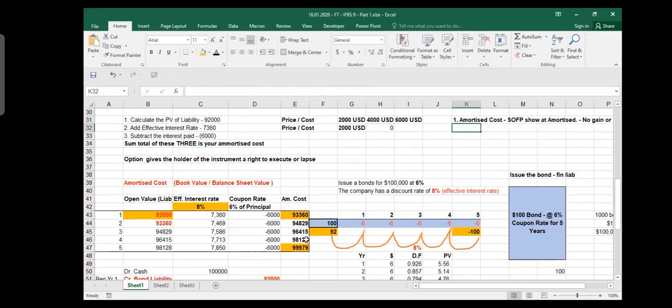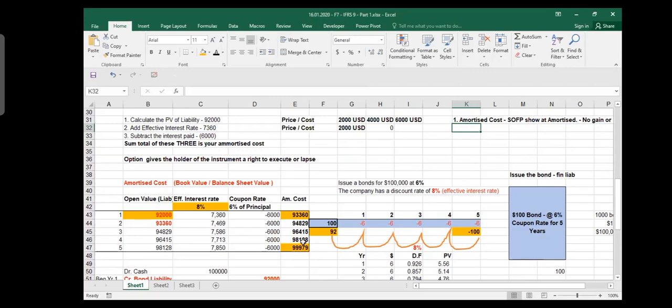I said that in case of amortized cost, there is no gain or loss. Why? Because you are not comparing it with the market. You only make a gain or loss when you compare. What is gain or loss? Gain or loss means in my balance sheet it is 100, in market it is 110. I am comparing it with the market because my balance sheet is less, market is more. Oh, I made a gain. Or you say that in my balance sheet it is 100, in the market it is 90, so it has lost value. I made a loss.